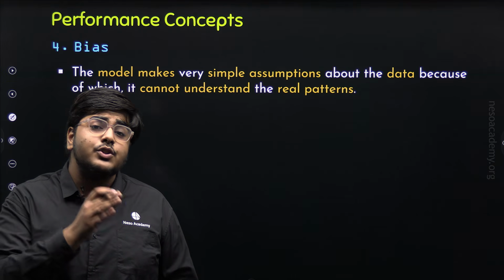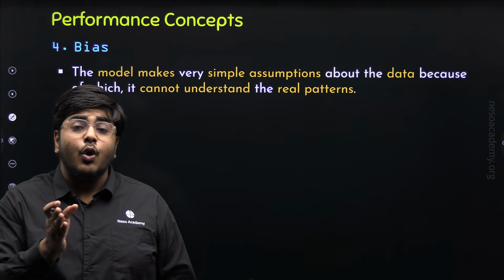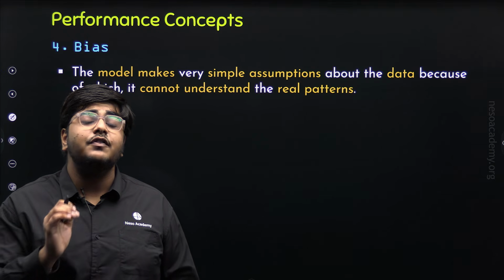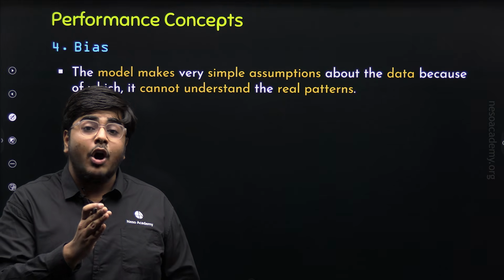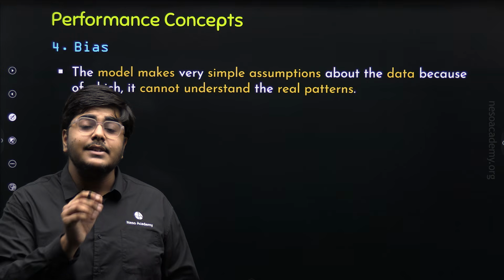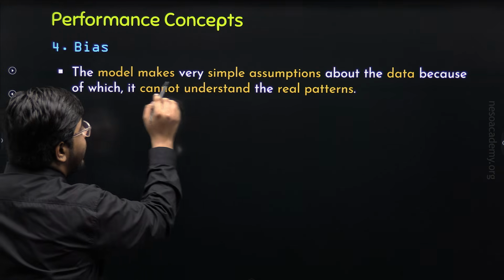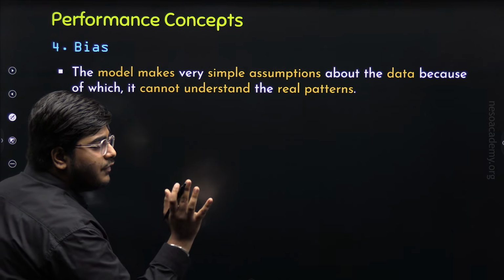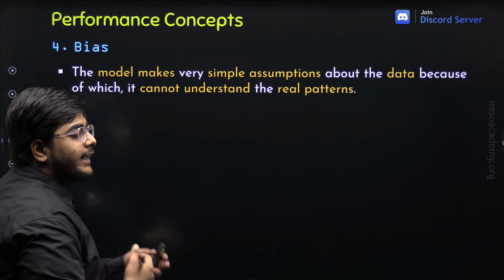If the model becomes so simple that it predicts the price of the house only on the basis of size of the house, ignoring all the other features, then this is known as high bias, because the model is having a bias towards only one feature, that is, size of the house. This means that the model makes very simple assumptions about the data. It is ignoring all the other features and considering only the size of the house for predicting the price of the house.